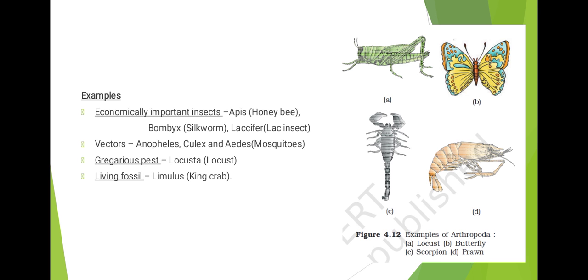Economically important insects are Apis, honeybee, Bombyx, silkworm, and Laccifer, lac insect. Vectors are Anopheles, Culex and Aedes mosquitoes that are responsible for causing many diseases like malaria and dengue. And next we have the gregarious pest Locusta and the living fossil, which is Limulus or king crab. It means that organism has been present for a long time.